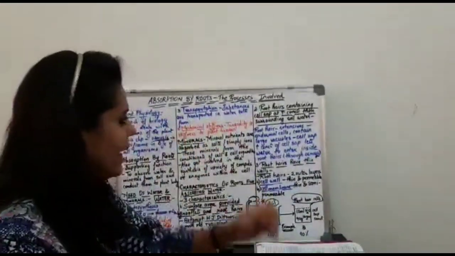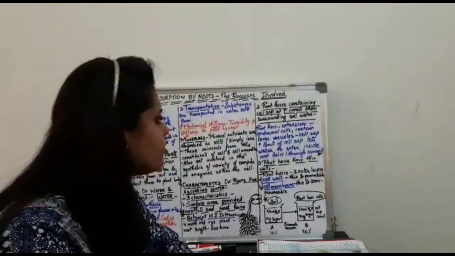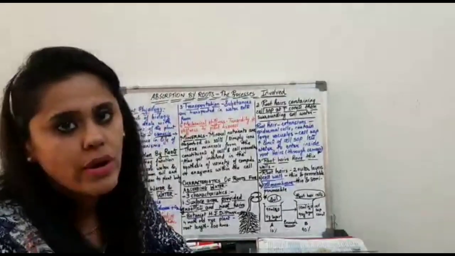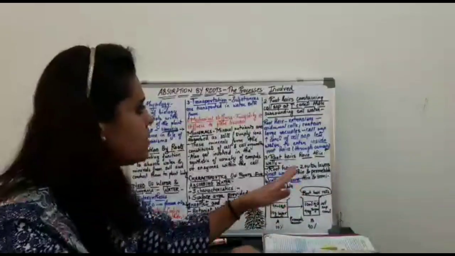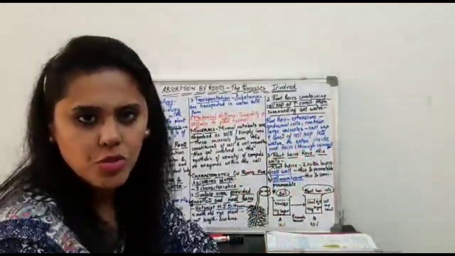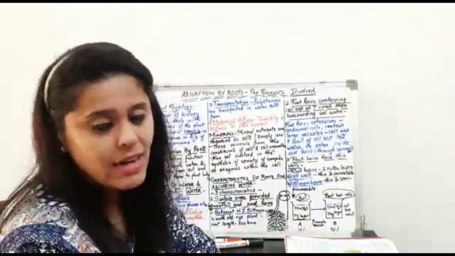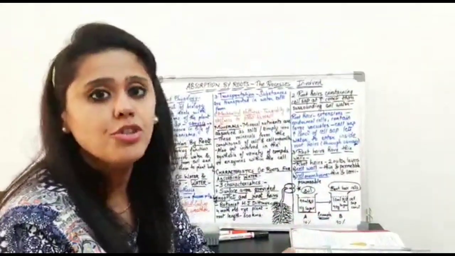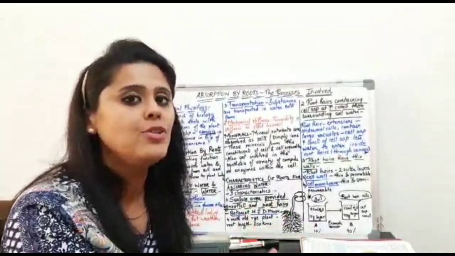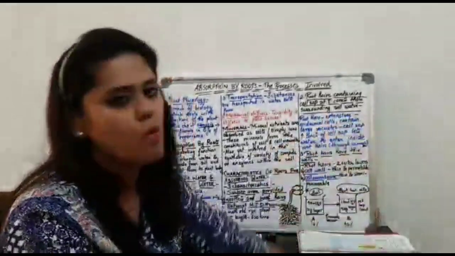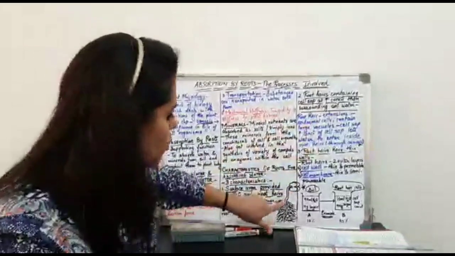Second, the root hairs containing the cell sap should be at a higher concentration than the surrounding soil water. Now, I hope this is not any confusion to you all. What am I trying to say over here? The root hair having the cell sap should be at a higher concentration as compared to the surrounding soil water. Now, what are root hairs basically? You all know what root hairs are?